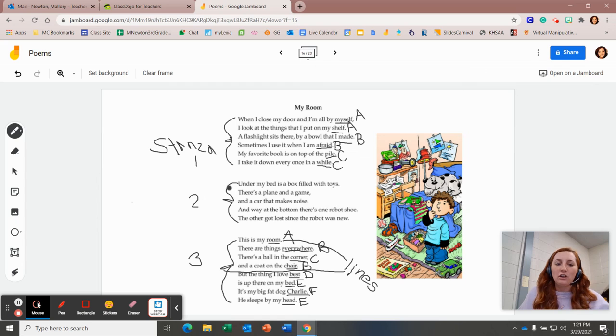All right, now you're going to do stanza 2 all by yourself. Remember, underline the last words and then see if you can find the rhyming pairs of words. Then go ahead and assign a letter to each line. I can't wait to see you guys be such poets and identify the rhyme scheme.